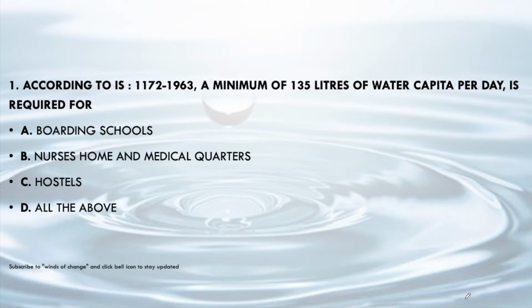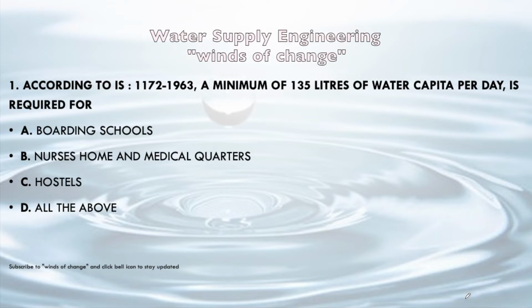The first question. According to IS 1172-1963, a minimum of 135 liters of water per capita per day is required for boarding schools, nurse home and medical quarters, hostels, or all of the above. So according to this IS code, we have to determine for which type of building the minimum of 135 liters of water criteria is applied. This is applied for all of the above.